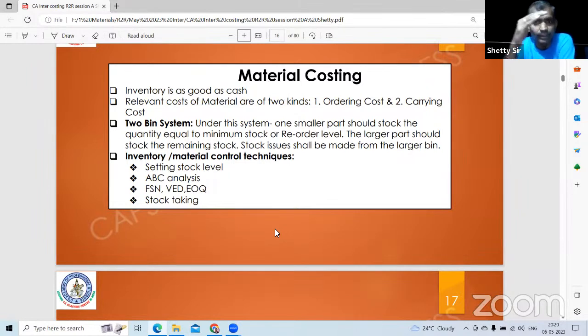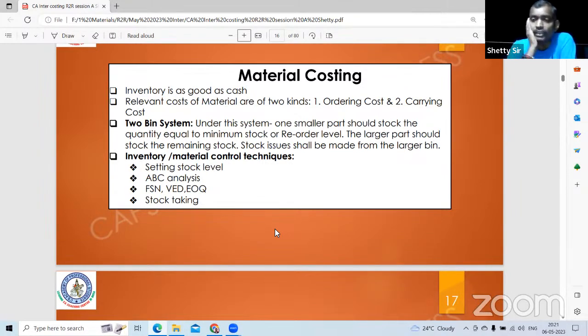Reorder level: when the stock reaches what level you have to order, that's called reorder level. What quantum you are ordering, that's called reorder quantity. So EOQ is supposed to be the optimum, but EOQ need not be ROQ always. EOQ mathematically may come to 346.9. How can you order 0.9? Not possible. Somewhere nearby you take it. Next, two-bin system. Under this system, there will be two parts. One small part may be quantity related, and the other part about reorder level, so that you will be able to place the order as and when it reaches the level fixed.